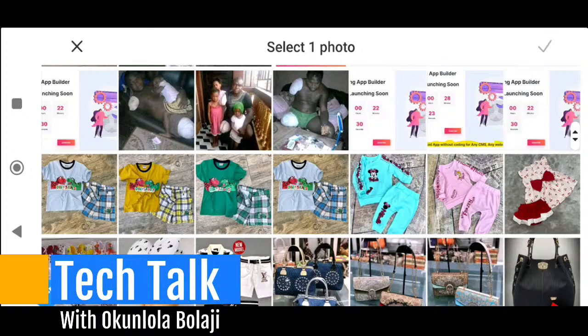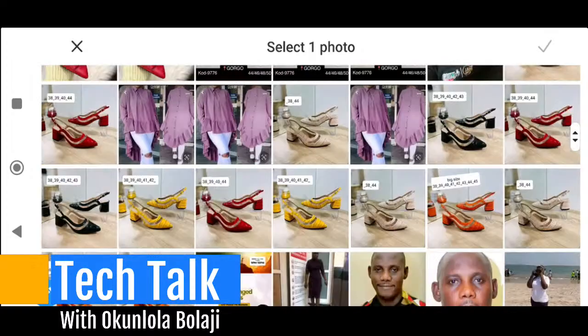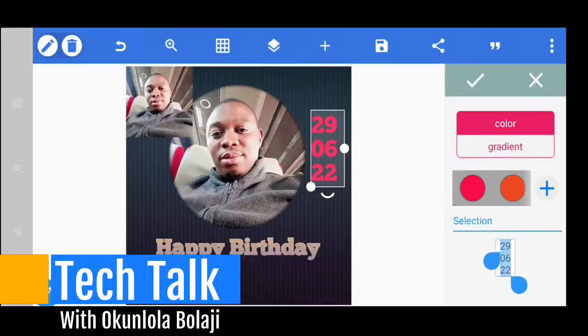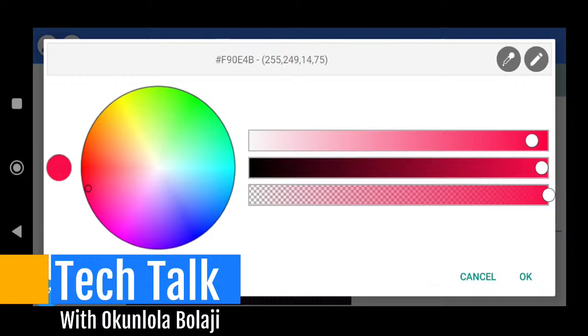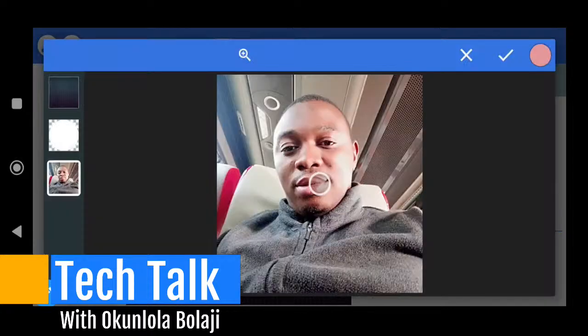Now I'm doing this just for professionalism, so I don't need to do anything. Click on my color, I click on add. I go to eyedropper tools, which I showed you the other time. Then from here, I click on this picture. Now I have the picture. Now I will take my cursor. I think you can see my cursor. I will take it to this red.